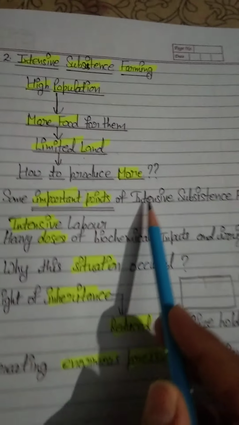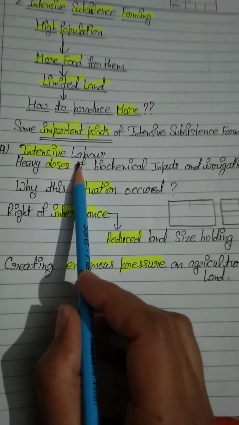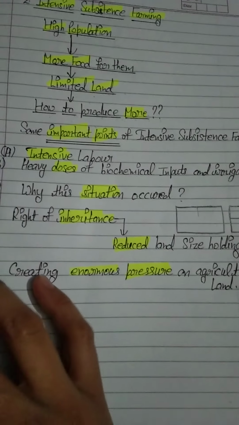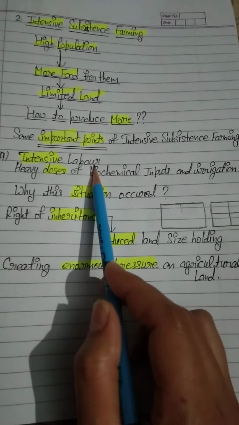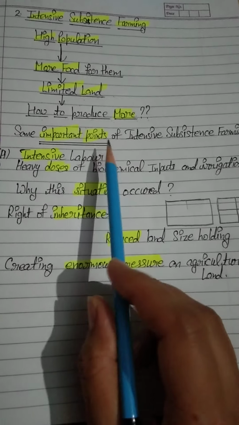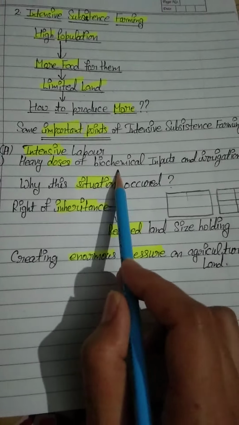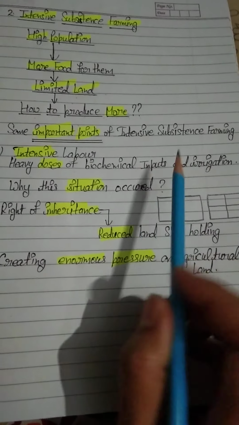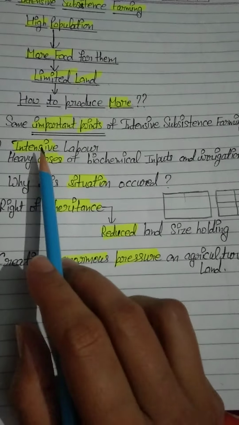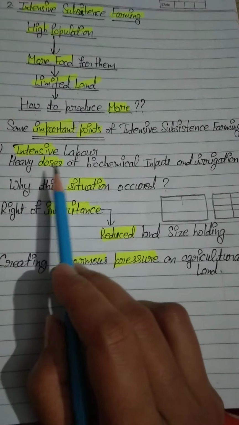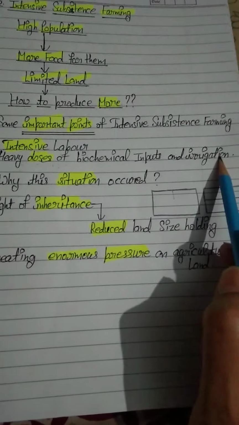Some important points of intensive subsistence farming. Intensive labor: as I told you with the help of that page in our book, this type of agriculture needs intensive labor because the purpose of the farmer is to produce more and more crops. Heavy doses of biochemical inputs and irrigation: for fulfilling his purpose, farmers use heavy doses, meaning a high quality and high amount of biochemical inputs and irrigation.